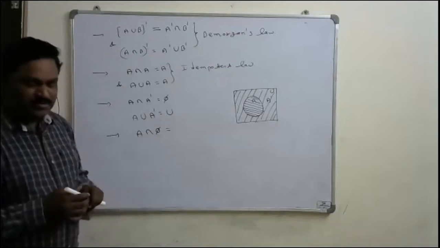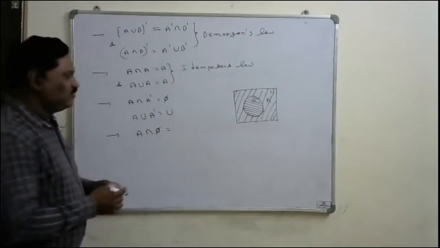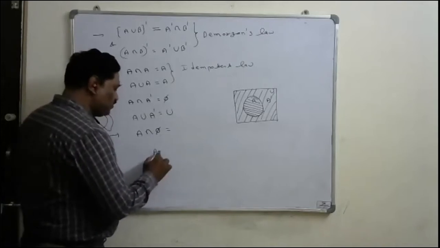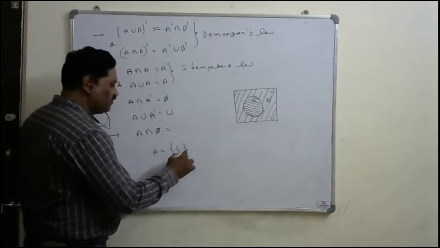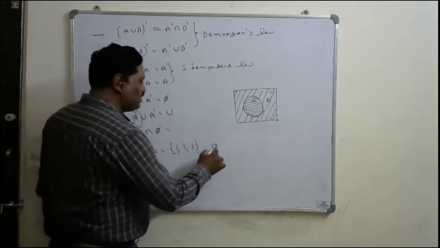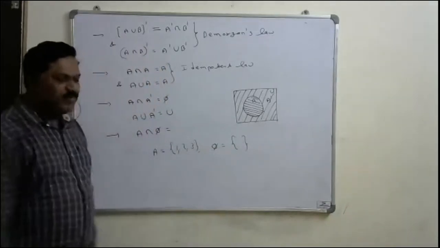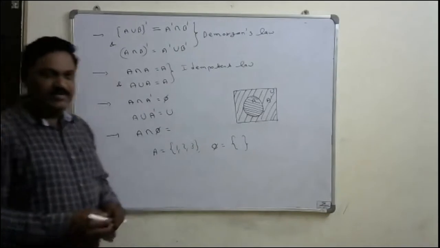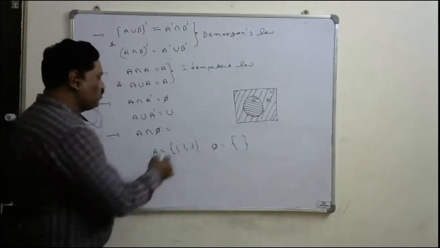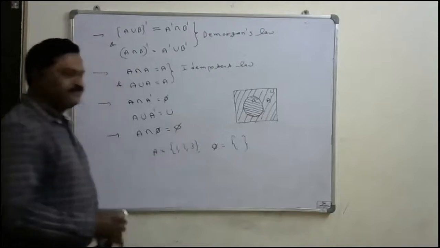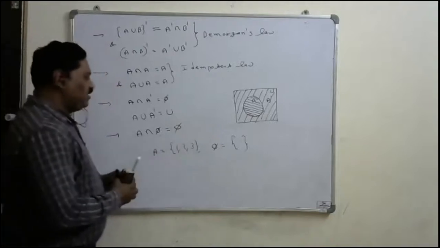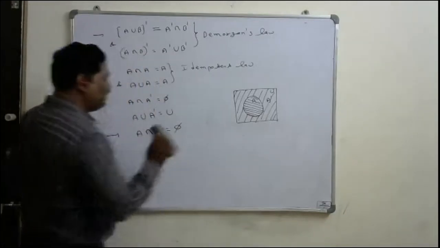Suppose A is 1, 2, 3. Pi means it is an empty set, nothing is there. So there is no common element. That's why A intersection pi is equal to pi, an empty set.